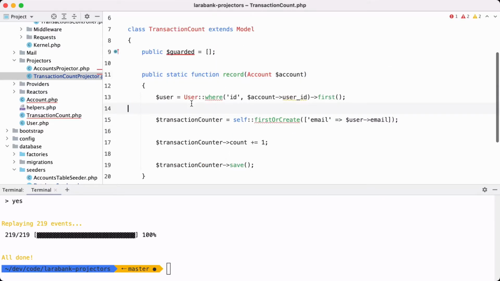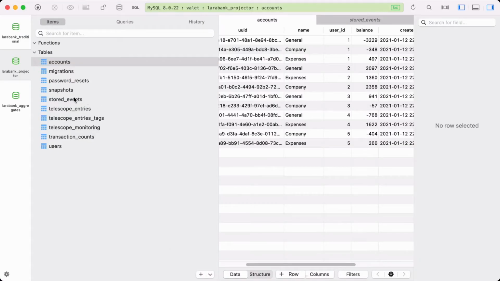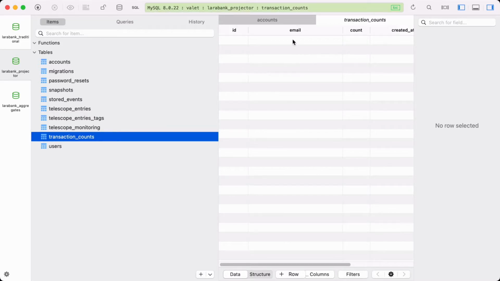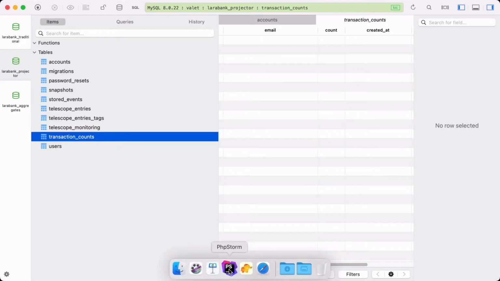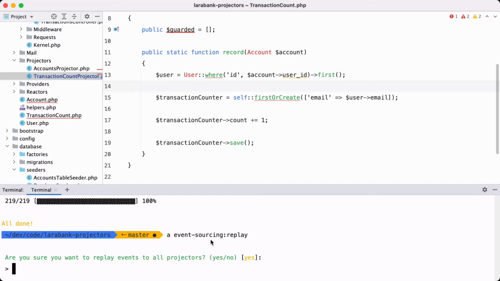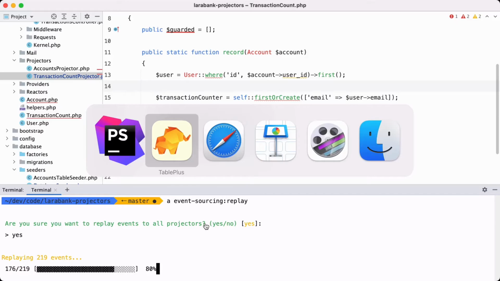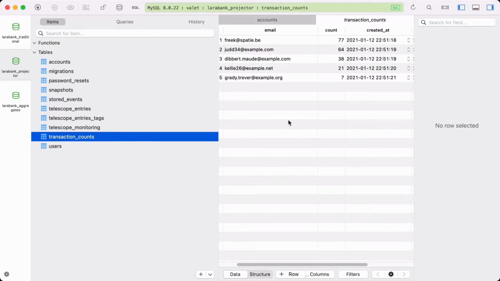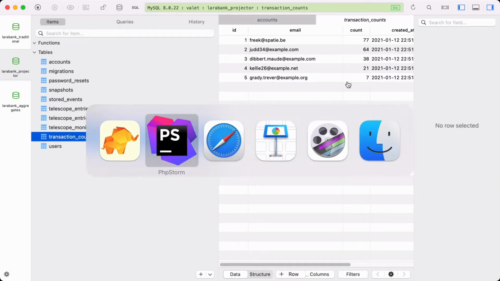And what we do here is, maybe it's just easier if I show it to you in the database. Transaction count: just the email of the account, and just the count here of the number of transactions that were performed. So let's replay all events again. And now that other projector is just listening for that. So let's take a look. And here we have all the counts being calculated.